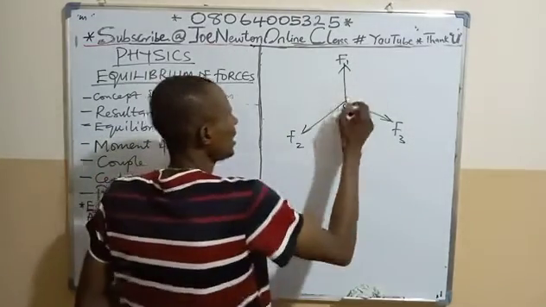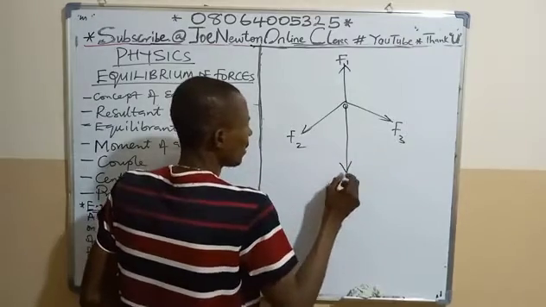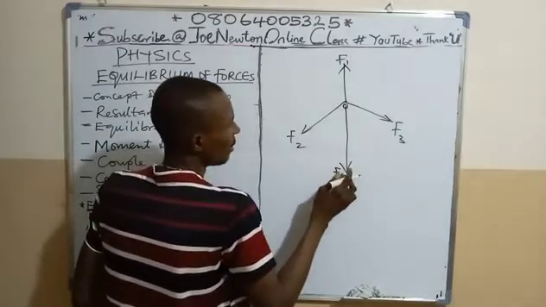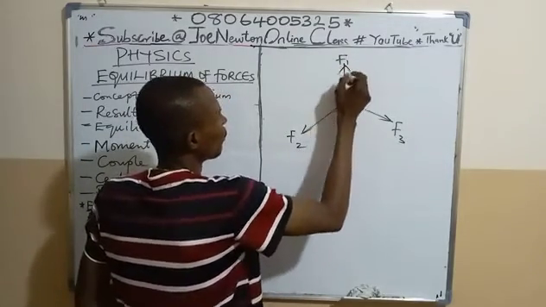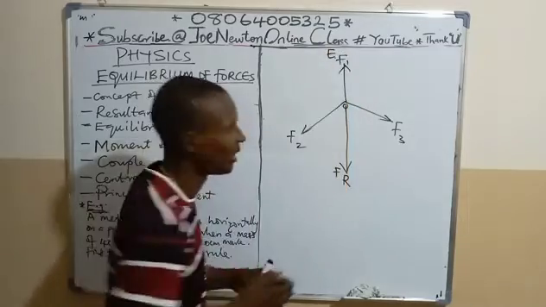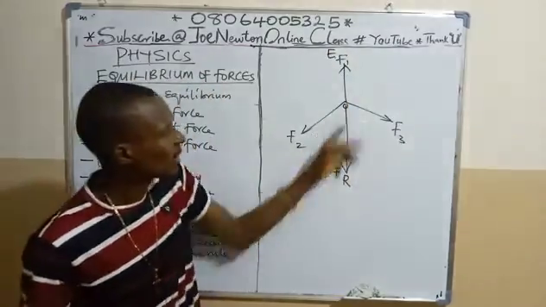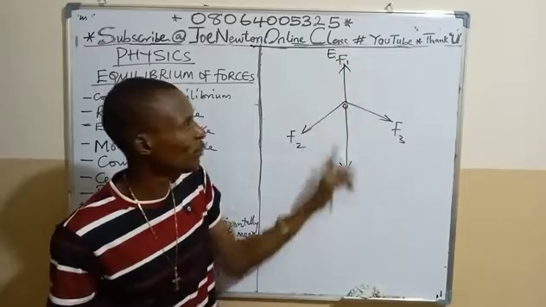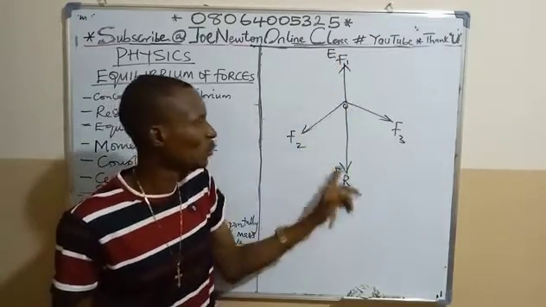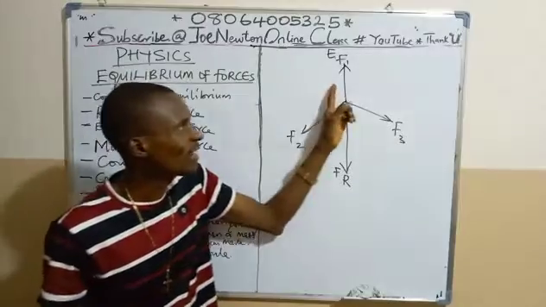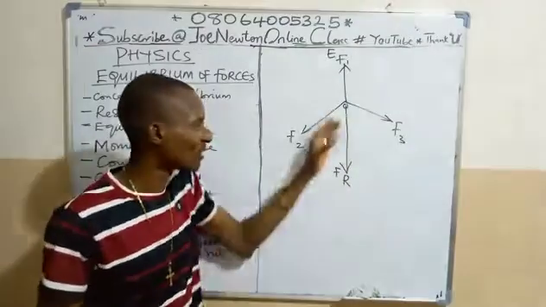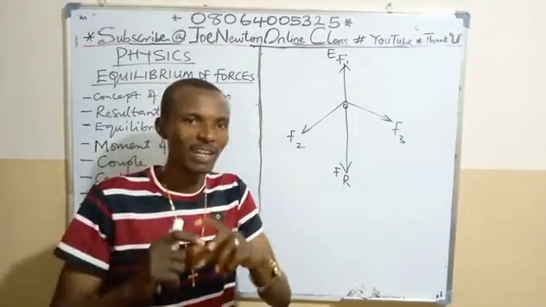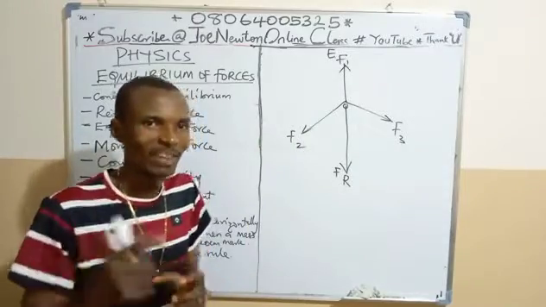Then, if I should take here to be my resultant force, let me call it FR, and this is the equilibrant force, in this system, I can see that the resultant force here is equal in magnitude, but opposite in direction to the equilibrant force. So equilibrant force is equal in magnitude, but opposite in direction. If the equilibrant force is acting northwest, then the resultant force will be acting southeast. If the equilibrant force is acting towards east direction, the resultant is acting towards west direction. That is how they're related.